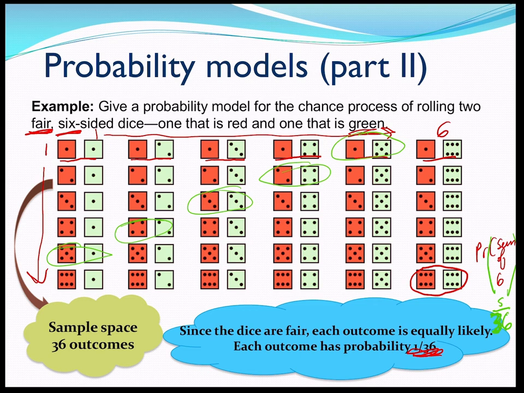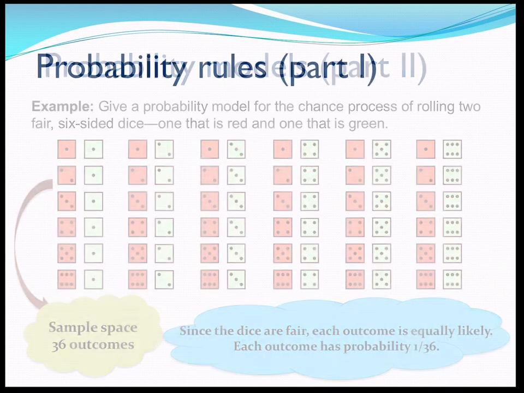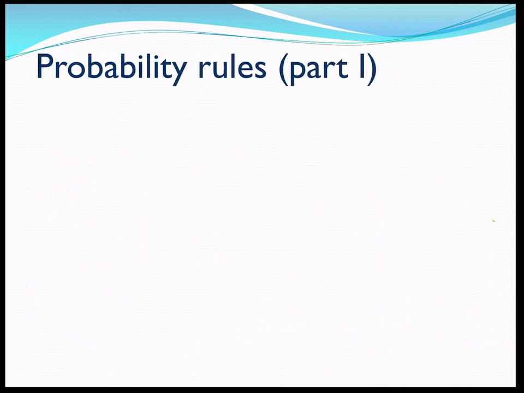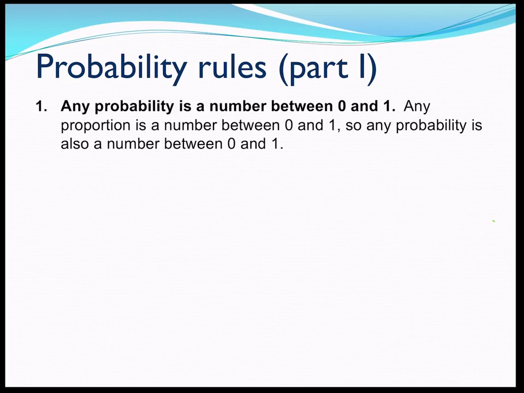So let's get introduced to some probability rules. First part, probability rules. A probability is any number between 0 and 1. Any proportion is a number between 0 and 1, so any probability is also a proportion between 0 and 1. 0 means there's no way it could possibly occur. 1 means there's a 100% chance of it occurring.